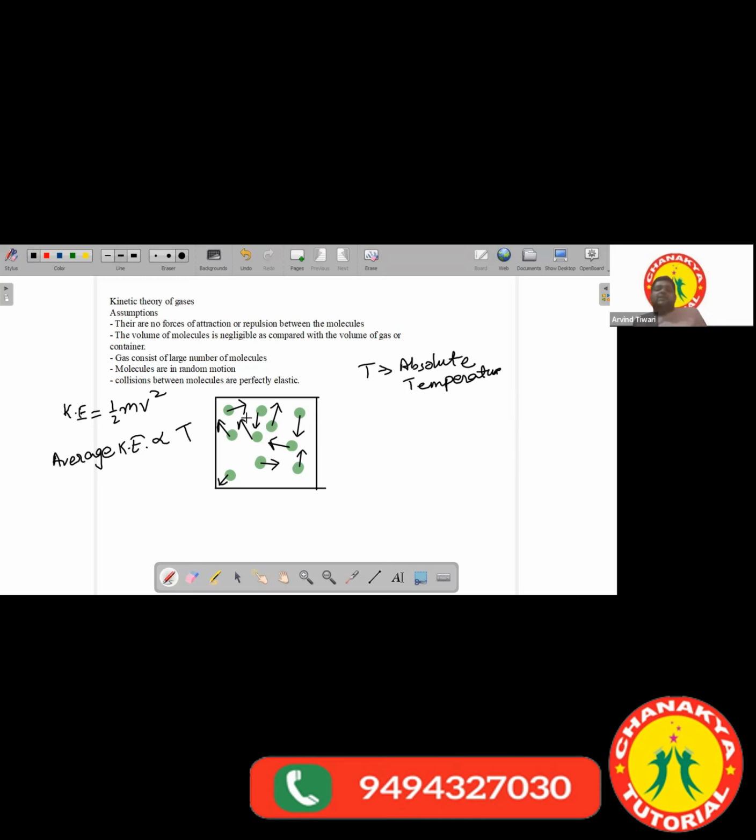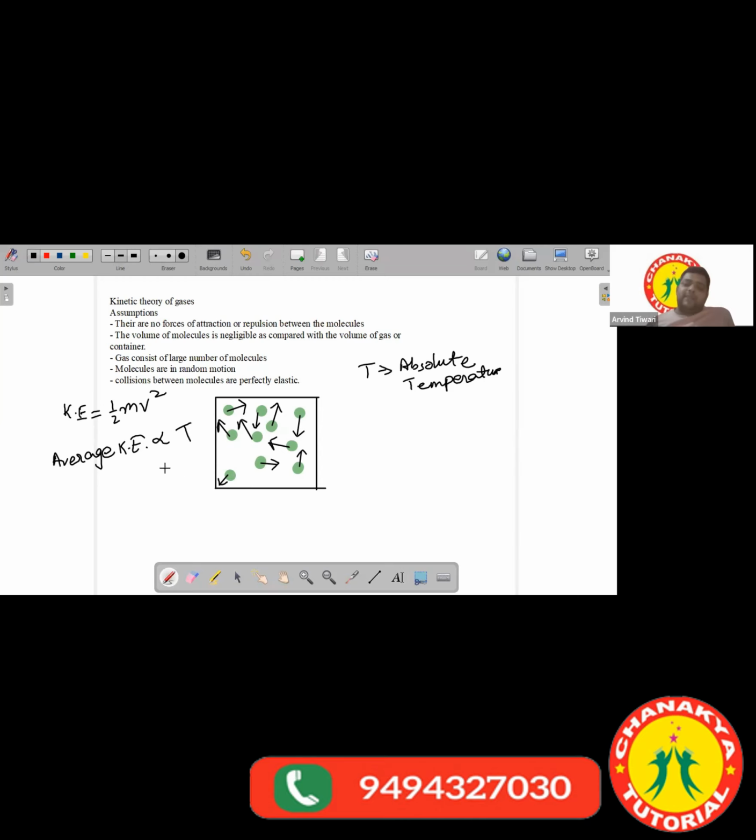When you take away the energy, the motion of the molecules will slow down. If you bring the temperature to absolute zero, 0 Kelvin, all the molecular motion will stop. There will not be any energy available to the molecules for their motion. So average kinetic energy is directly proportional to temperature.